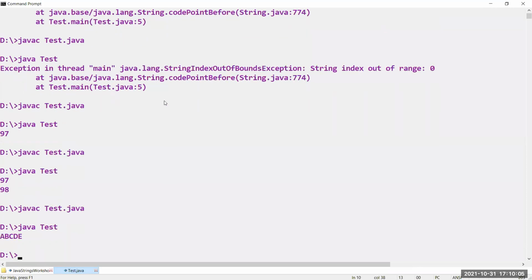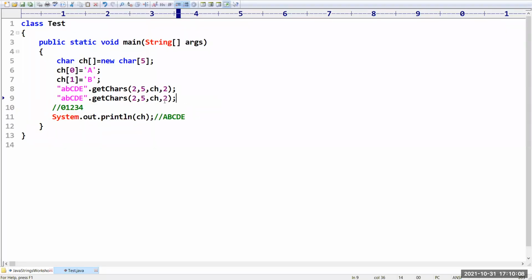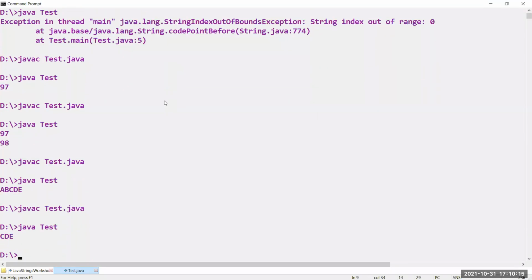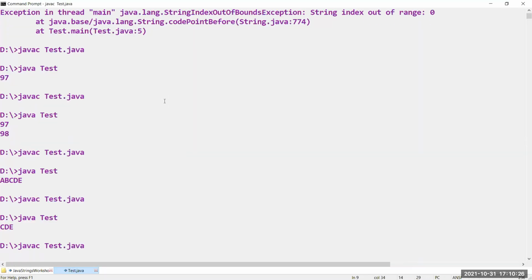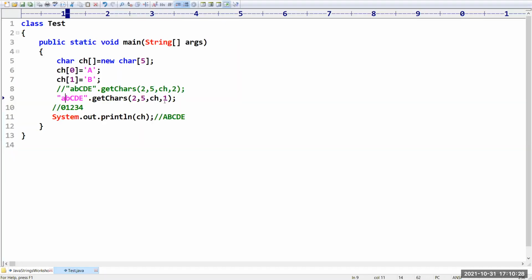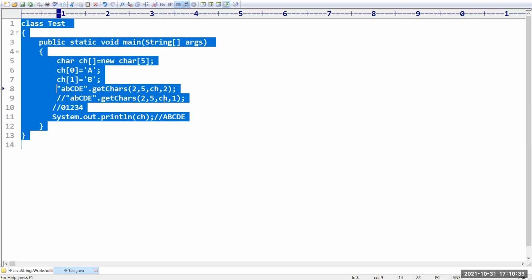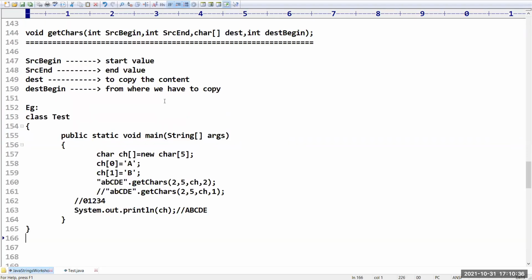Suppose you are taking the same thing with the 0th location, that means you are trying to copy from the 0th location. See what will happen. We are going to get only CDE, not the remaining. If you are giving 1, then what will happen? We are going to get ACDE. Like this, based on your requirement, you have to change. Beyond that, nothing is there. I hope it is very clear for you people. How to get the characters from a string and how you can copy them into the character array? Do you have any doubts up to this? Please confirm.